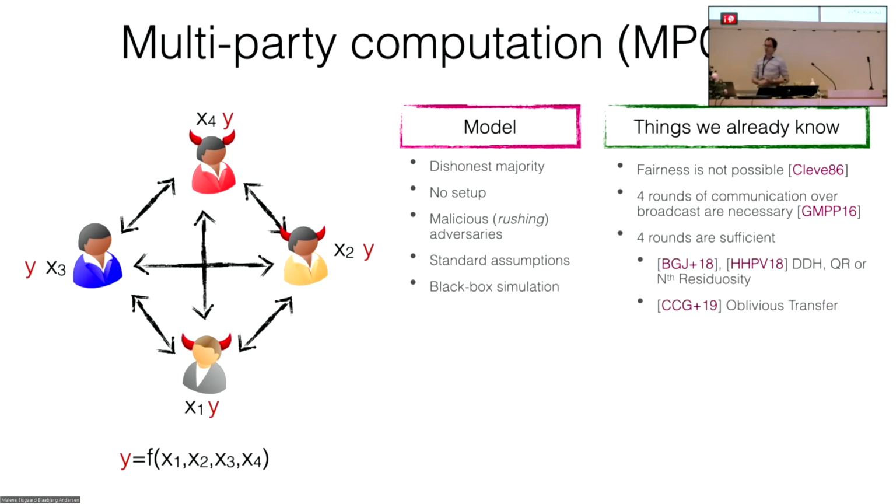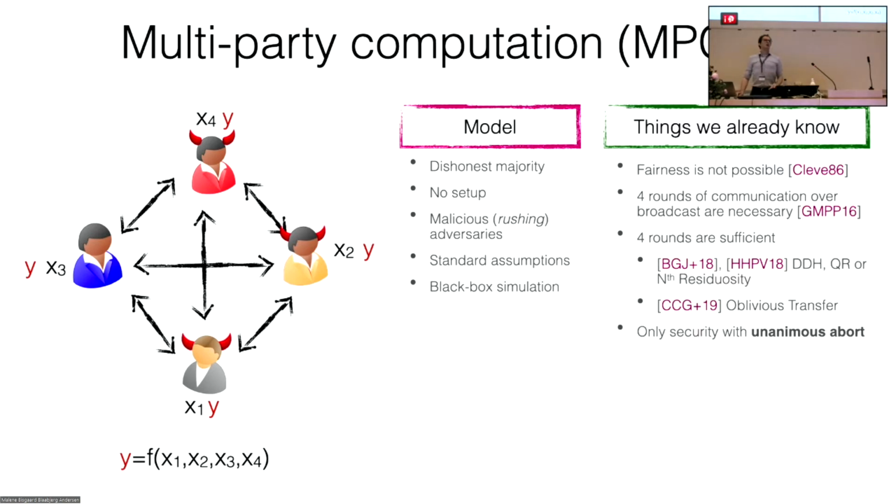On the positive side, we also know how to achieve this bound, and there were a bunch of results in Crypto 2018 and TCC 2019, where we finally showed that we just need a special notion of oblivious transfer to construct an MPC protocol that is secure and round optimal.